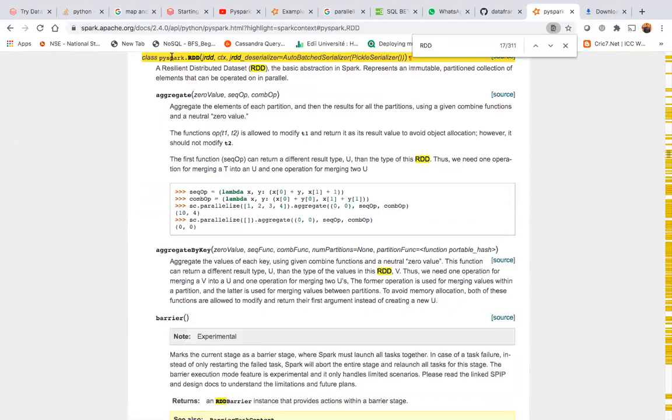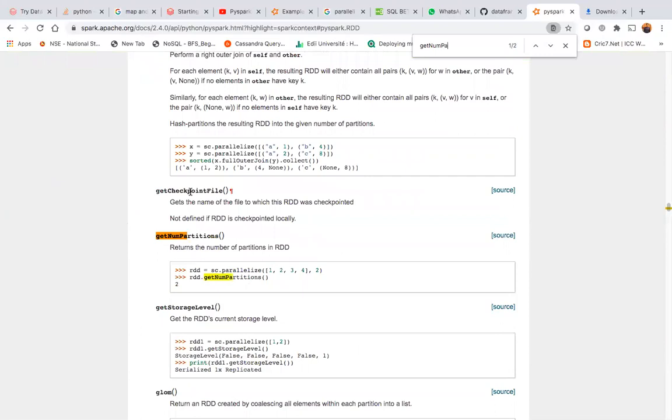Just like you saw the Spark context object, similarly the RDD object also is there, class pyspark.rdd. We saw rdd.getNumPartitions, so Control F. You can see getNumPartitions is a function that returns the number of partitions in the RDD. Whatever we have seen theoretically, we can see programmatically.